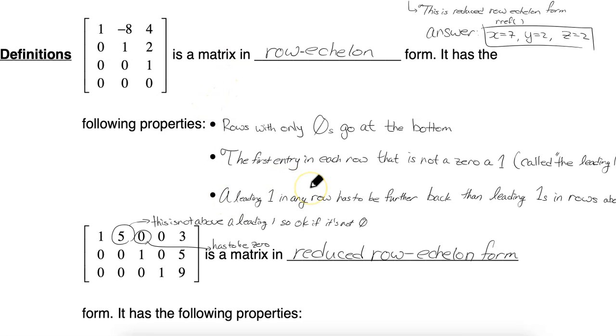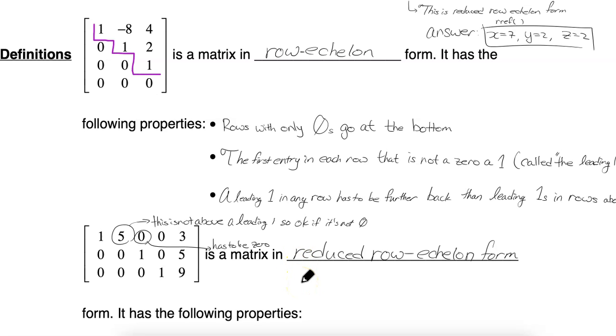Lastly, last requirement, a leading one in any row has to be further to the right than the leading one in all the rows above it. So it creates echelons. Echelons is the same root as escalator. It creates steps like this. So the ones have to always be further to the right than in previous rows.